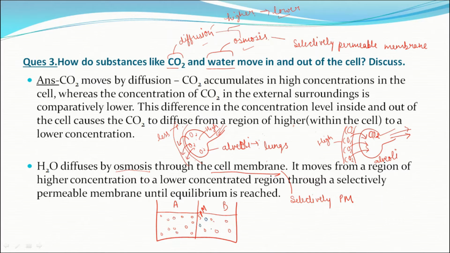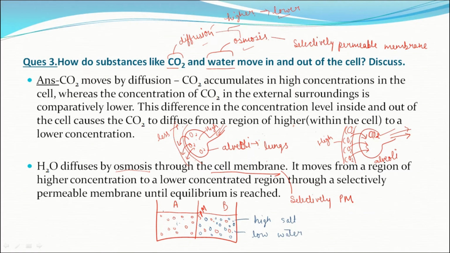These are the molecules of solute. Now, can you tell me in which system water molecules are higher in number? In system A, because it contains pure water, and here in system B we have high salt concentration and low water concentration.